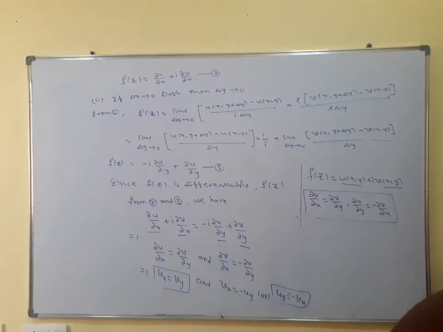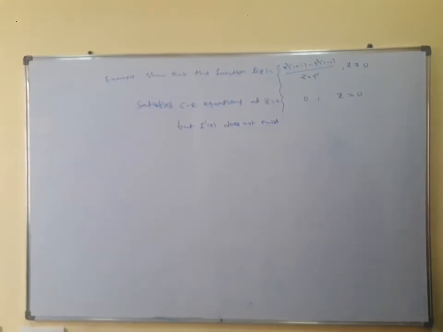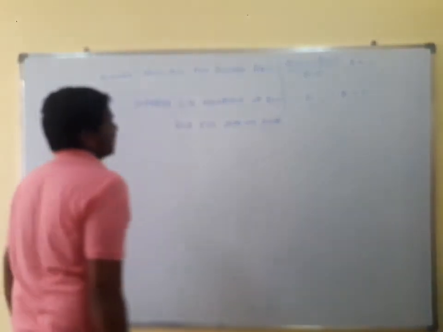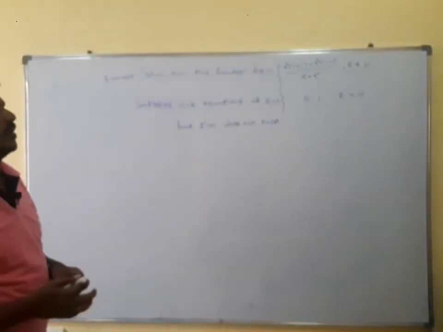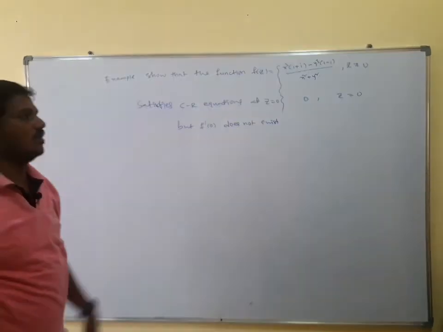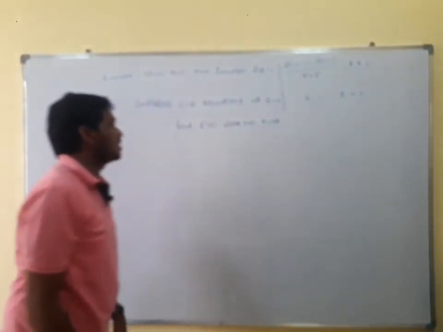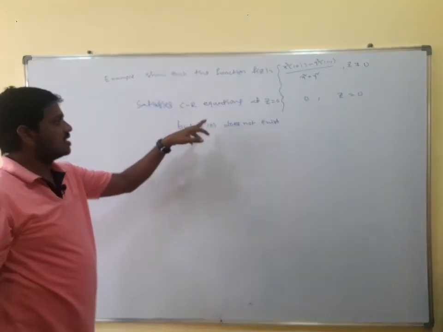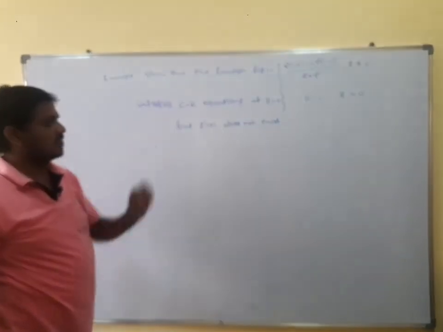Now coming to one problem on this. Show that the function f of z is equal to x cubed into 1 plus i minus y cubed into 1 minus i divided by x squared plus y squared for z not equal to 0, and 0 for z equal to 0, satisfies CR equations at 0 but f dash of 0 does not exist.